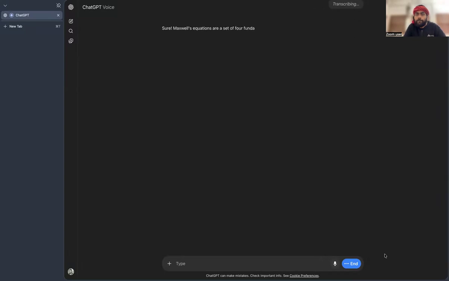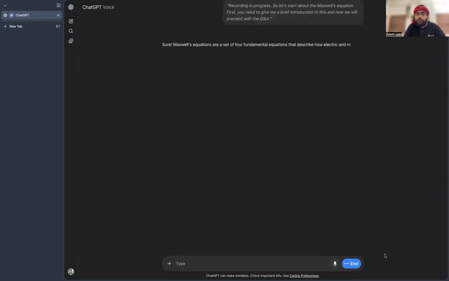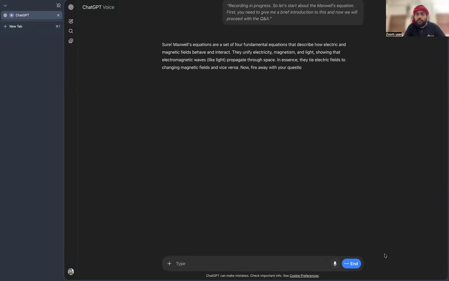Sure, Maxwell's equations are a set of four fundamental equations that describe how electric and magnetic fields behave and interact. They unify electricity, magnetism, and light, showing that electromagnetic waves like light propagate through space. In essence, they tie electric fields to changing magnetic fields and vice versa. Now, fire away with your questions.